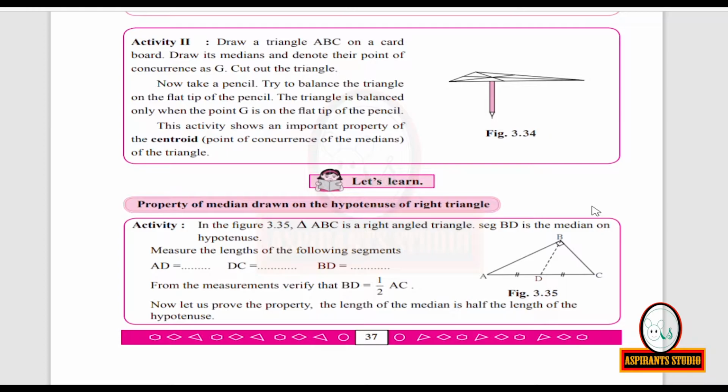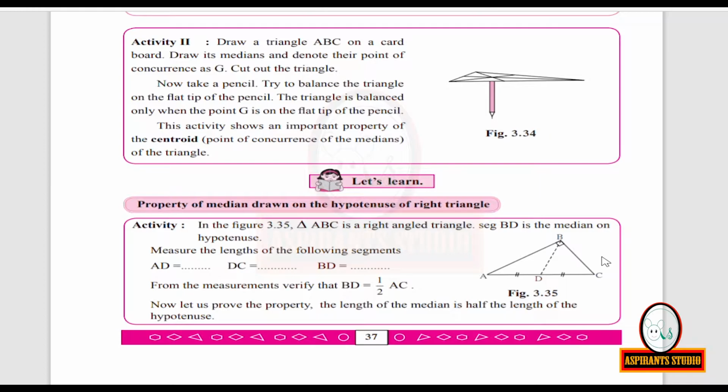Property of the median drawn on the hypotenuse of a right angle triangle. Look at this activity. Look at figure 3.35. Triangle ABC is a right angle triangle. Measure of angle B is equal to 90 degrees. Segment BD is the median on the hypotenuse.